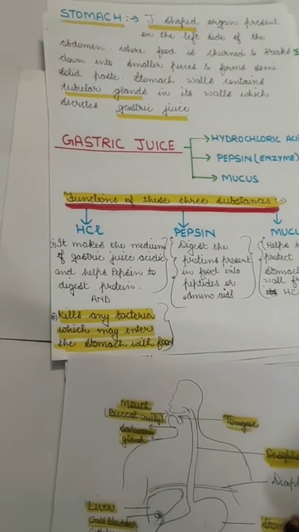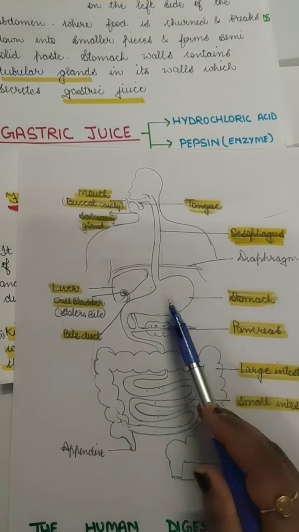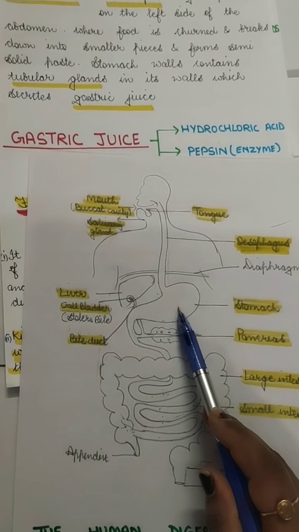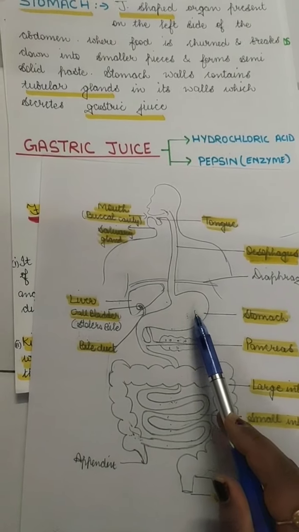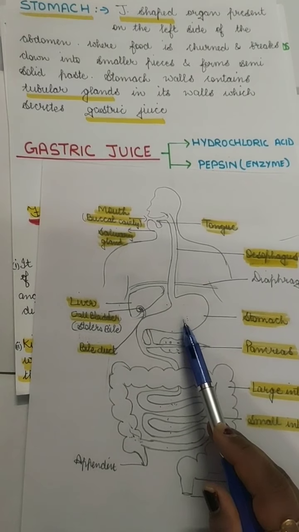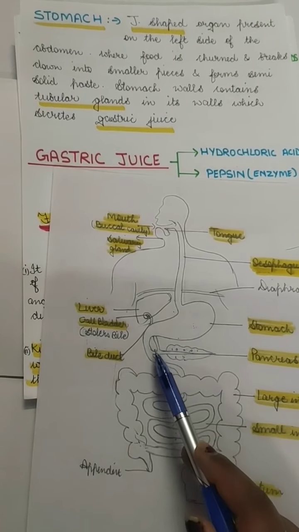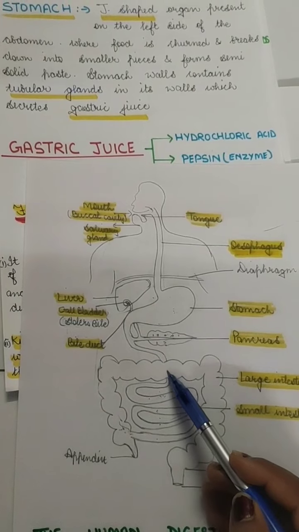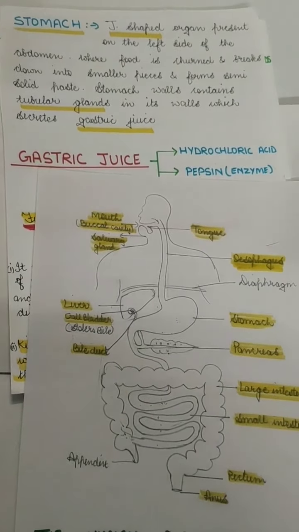So all these things are done in the stomach. After the food is digested partially in the stomach, so here only the partial digestion takes place. No absorption takes place, only the digestion takes place in the stomach. After that, the food from the stomach moves along to the small intestine. So in the small intestine, what happens is,